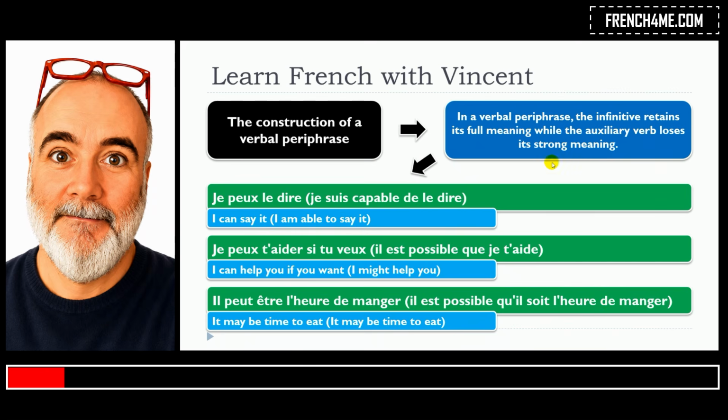So remember that this is quite classic. The auxiliary verb, and the one that you use in the first place here, je peux, il peut, will lose its strong first meaning.